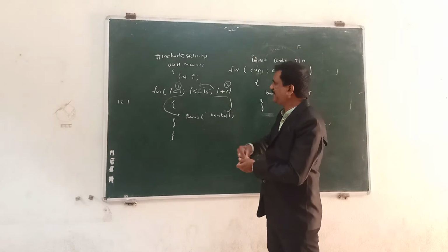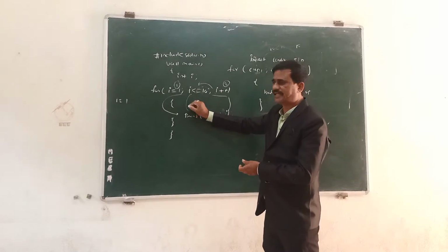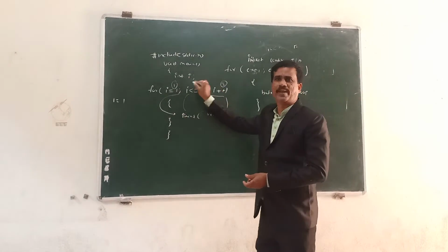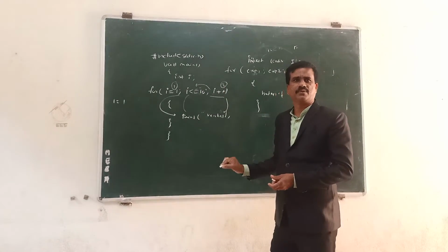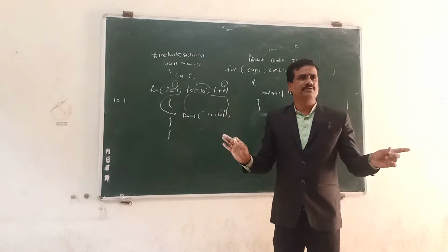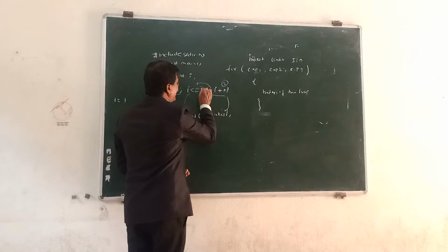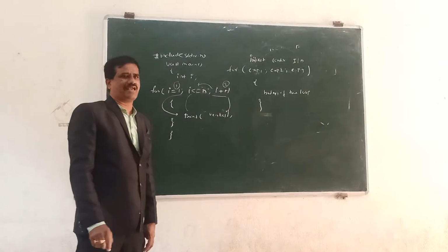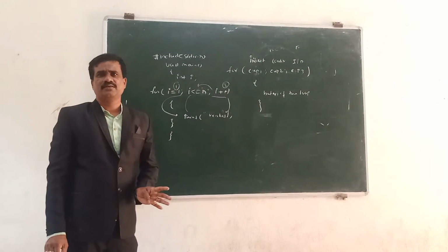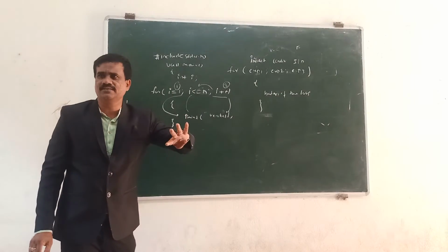That means looping up to 10 times. By default you can take n, with i less than or equal to n, and read n with scanf percentage d, ampersand n.